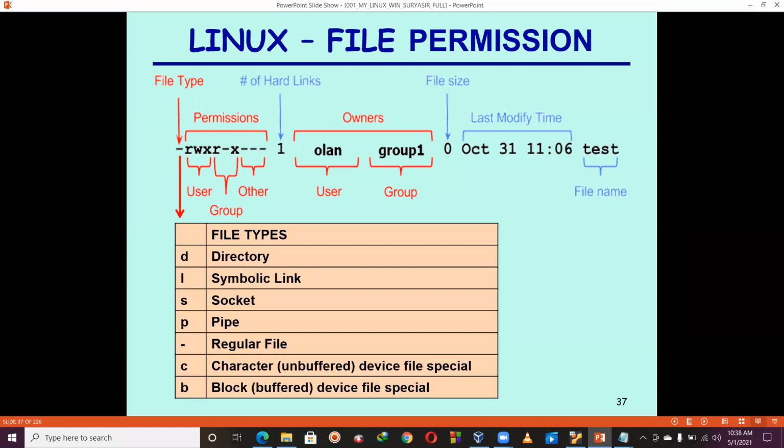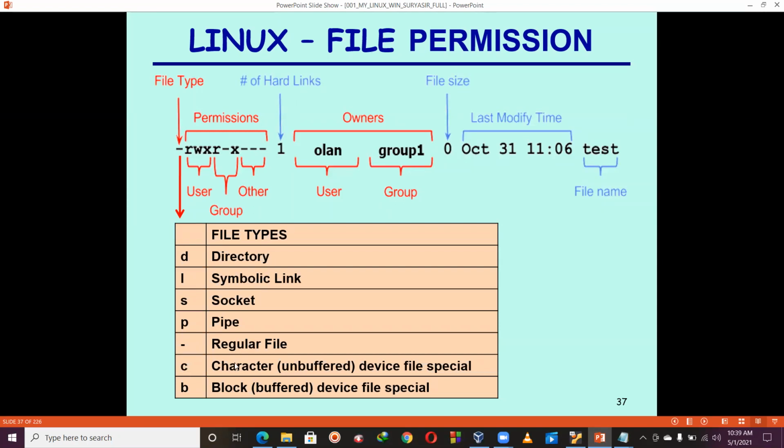Next here, file types. I told you either D or hyphen, but this is the full information. You may have L, S, P, C, or B. You must know all such things. D is for directory, L for symbolic link, S for socket, P for pipe, blank for a regular file, meaning a normal file.